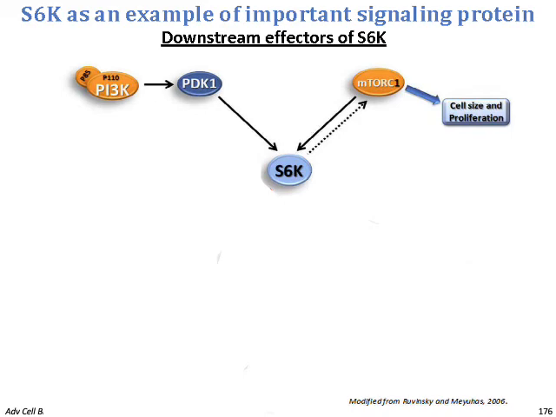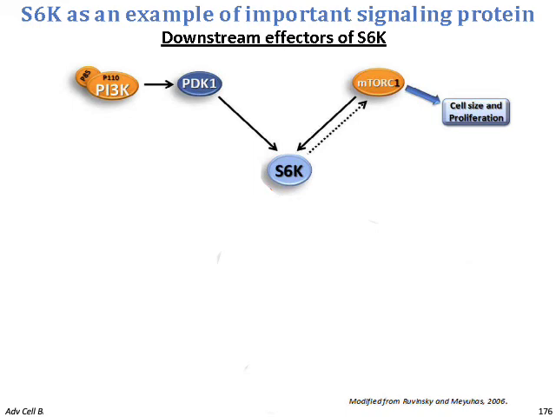So, as we said in the last slide, for S6K to be active, it needs two signals, one from PDK1 from the surface membrane and one from mTORC1. These two signals activate S6 kinase. Of course, PDK1 is activated by PI3 kinase, and mTORC1 has been found to control cell size and proliferation.